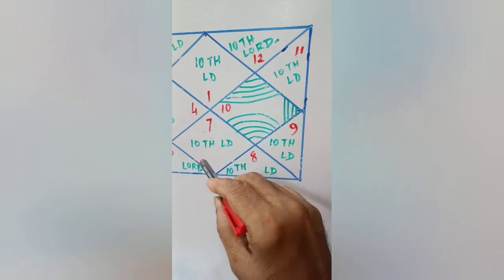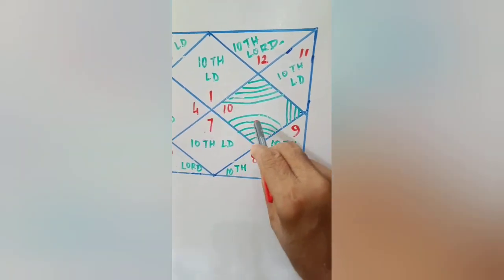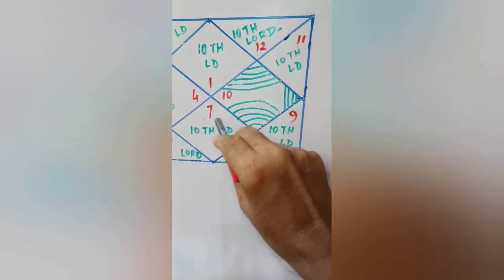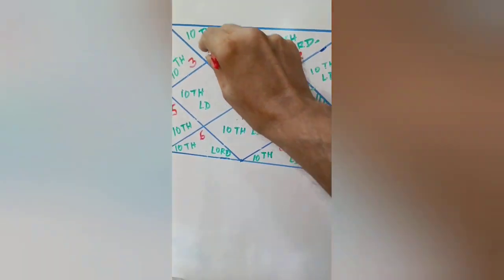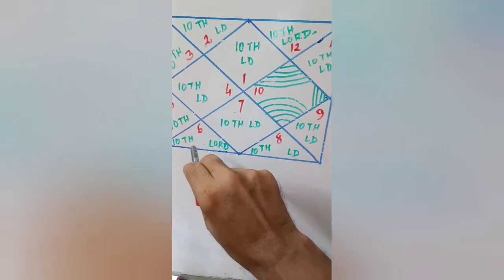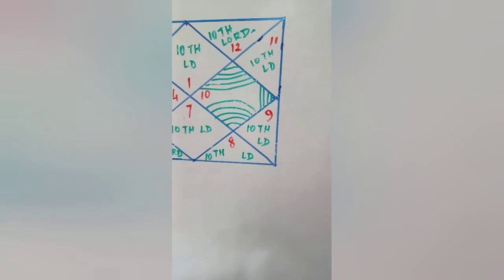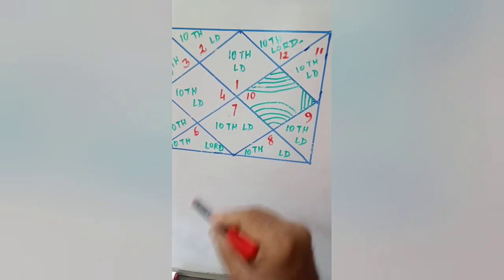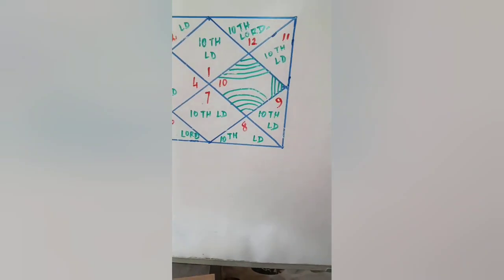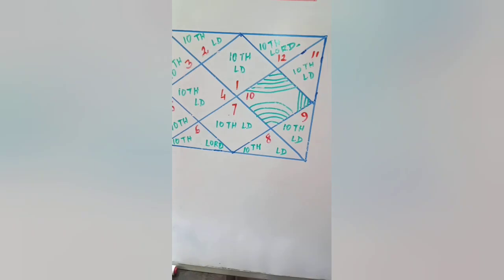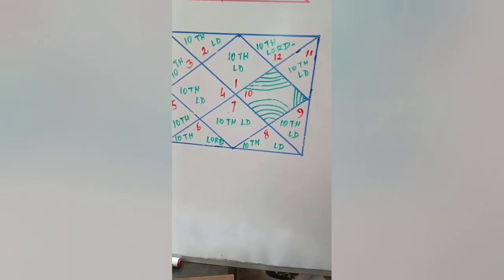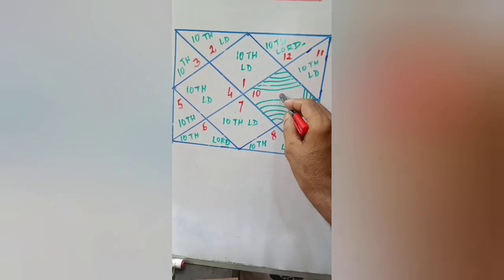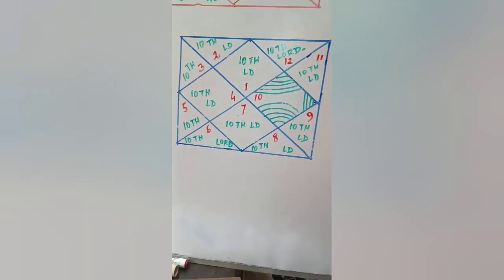Now coming to the chart, 7th house. 10th house Lord coming to the 7th house. First, second, third, fourth, fifth, sixth, 7, 8, 9, 10th. 10 from 10th, it is the 7th. It is name and fame. It is the partnership. It is the foreign business, international relationship. 10th, it is the 7th house.